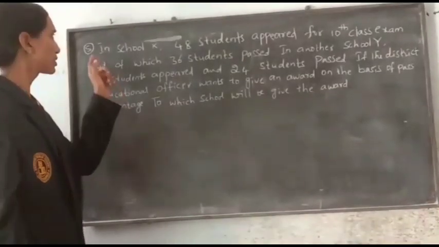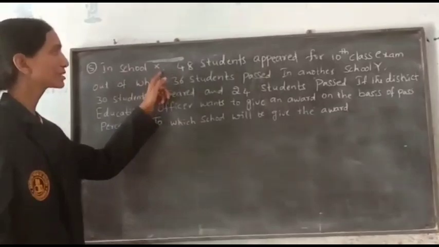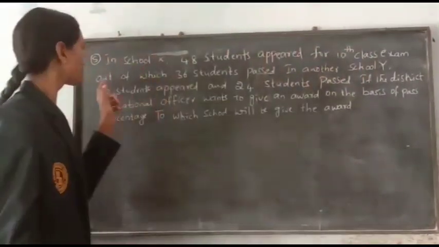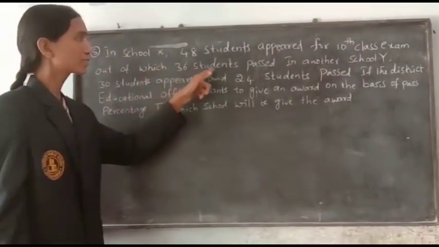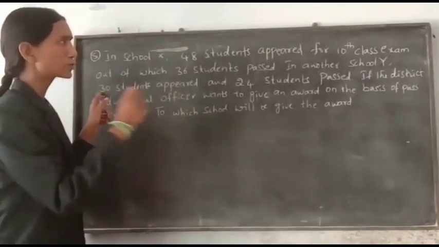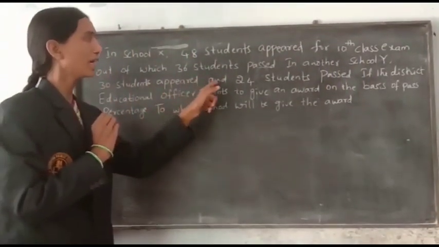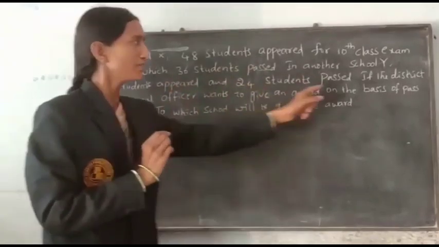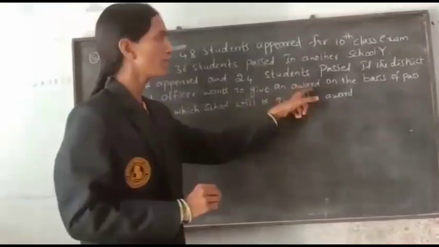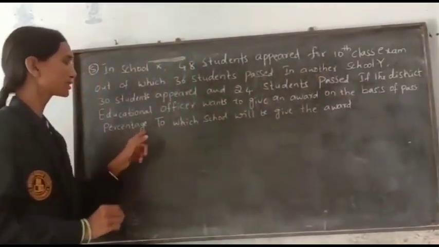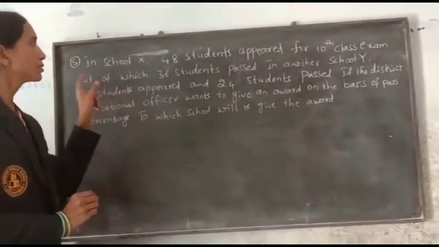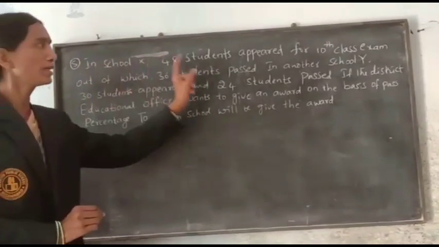Next problem. Fifth question is, in school X, 48 students appeared for the 10th class exam, out of which 36 students passed. In another school Y, 30 students appeared and 24 students passed. If the district educational officer wants to give an award on the basis of pass percentage, to which school will the award be given?